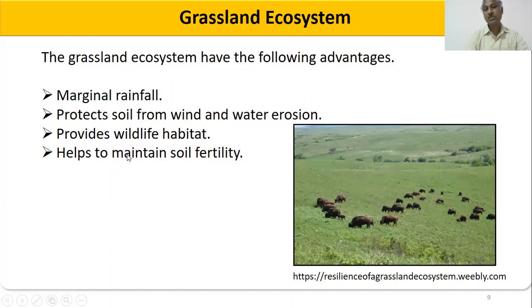The fourth point is that it helps to maintain soil fertility, because of the different organisms within the grassland ecosystem. So the grassland ecosystem has great advantages: marginal rainfall, protection of the soil from water and wind erosion, habitat for different animals, and help in maintaining soil fertility.